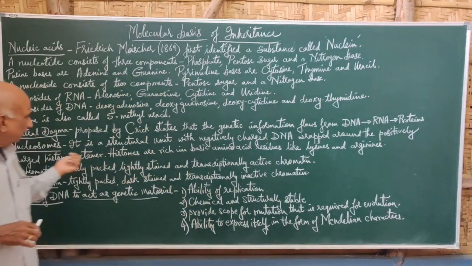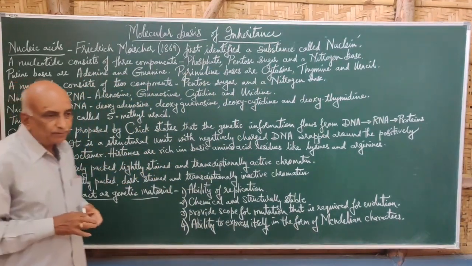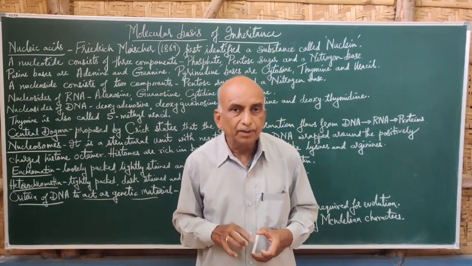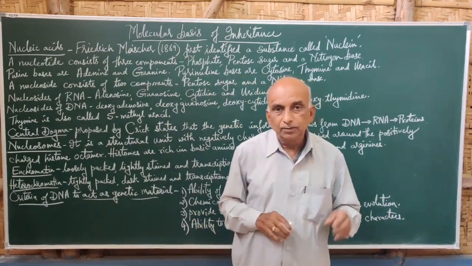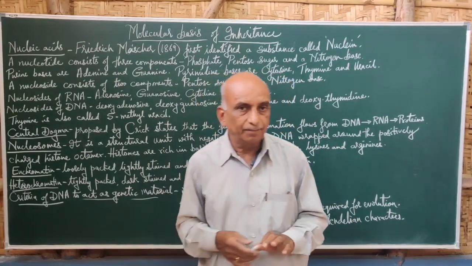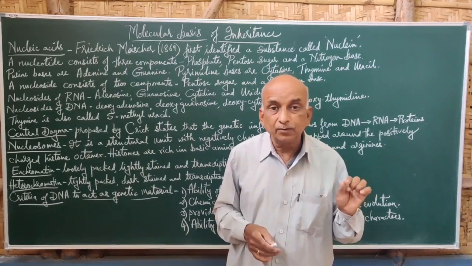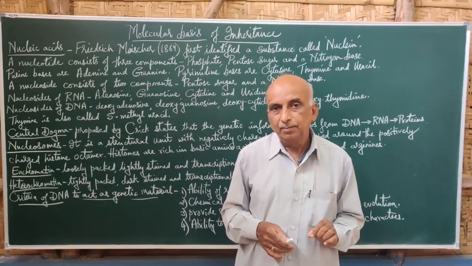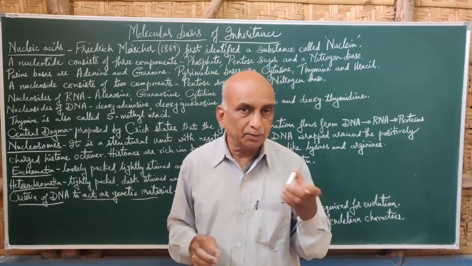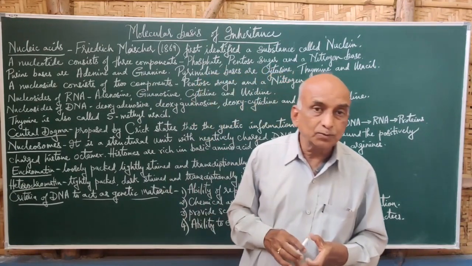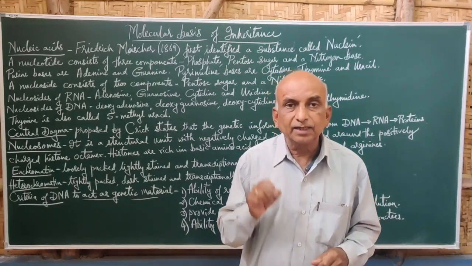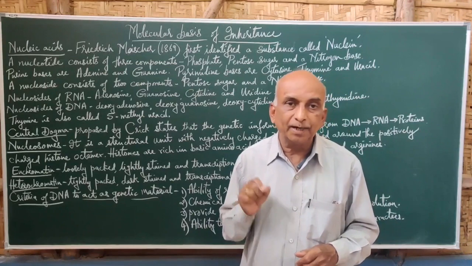Then if we come to the other part related to nucleic acids, we come across nucleosomes. The chromosomes are clear only during cell division. But when the cell is not under division, either mitosis or meiosis, the chromosomes are in the form of fine transparent thread-like structures called chromatin.